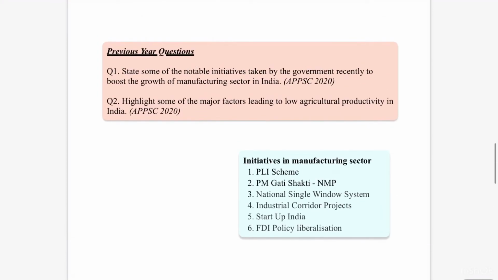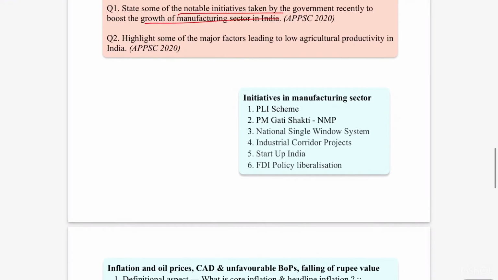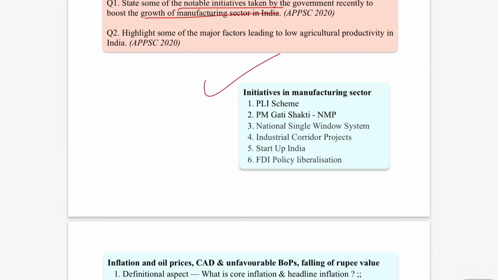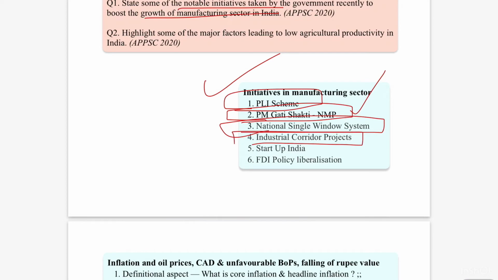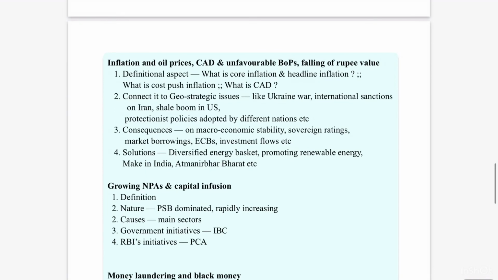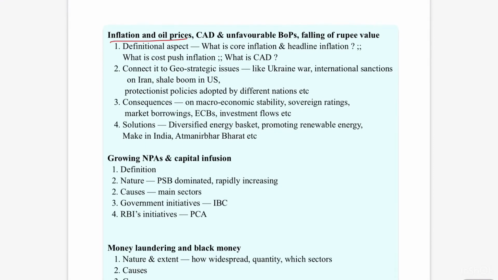Now I made it a point to show what are the recent schemes or notable initiatives taken by the government for the growth of the manufacturing sector, roughly for the idea of aspirants. If you see the initiatives in the manufacturing sector, the PLI scheme has been introduced, the PM Gati Shakti National Master Plan has been initiated, the National Single Window System has been initiated, Industrial Corridor projects have also been initiated, Startup India is another program, and FDI policy liberalization has also been introduced as far as the manufacturing sector is concerned. And if you move to the next aspect, inflation and oil prices,